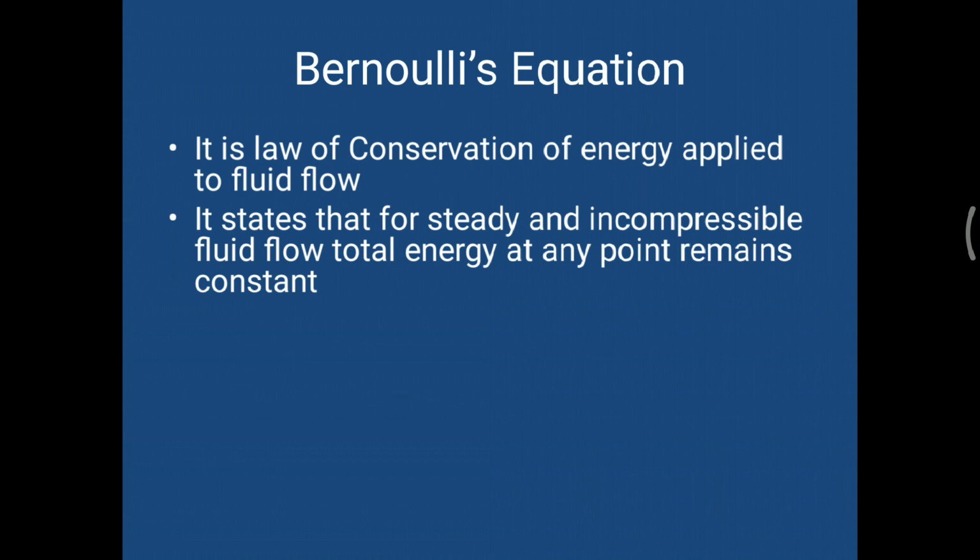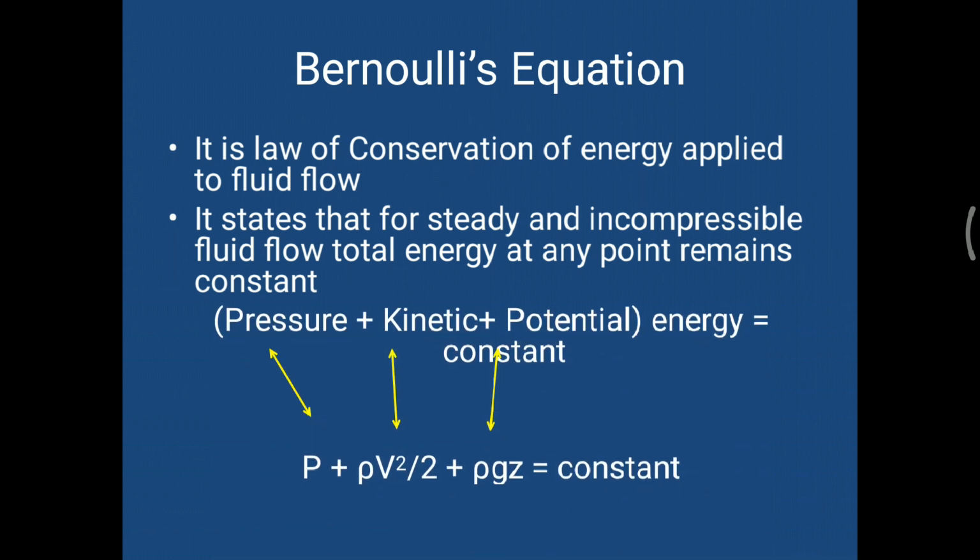Steady flow means the properties should not change with respect to time, properties like velocity, pressure, and density. And incompressible means that by the application of a force there should not be any change in the volume or density of the fluid; then it is called incompressible flow. For this flow, total energy at any point remains constant. So what is this total energy?